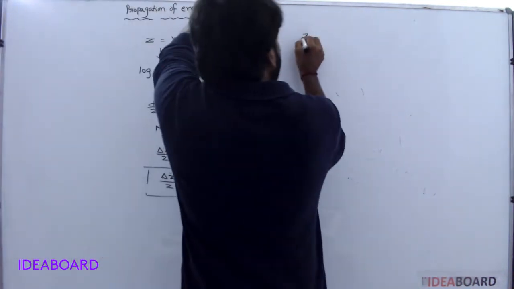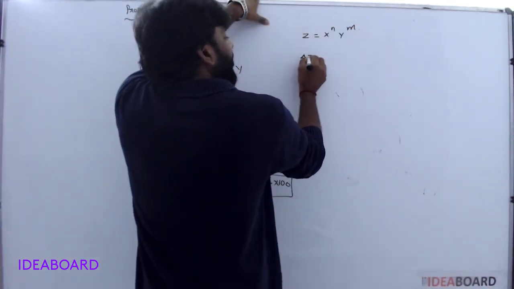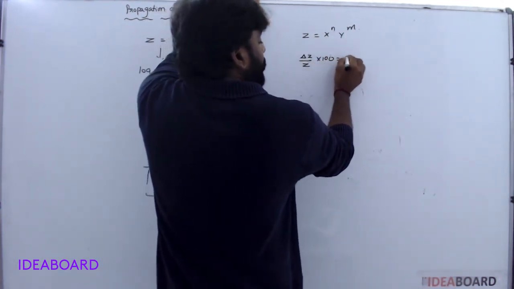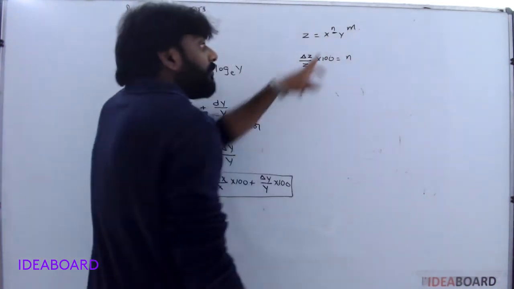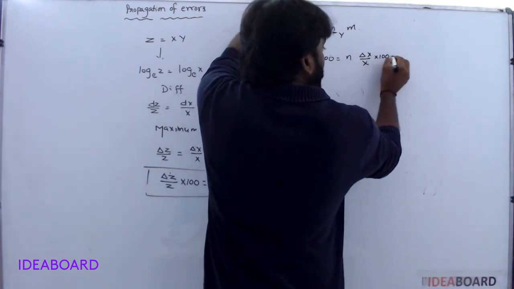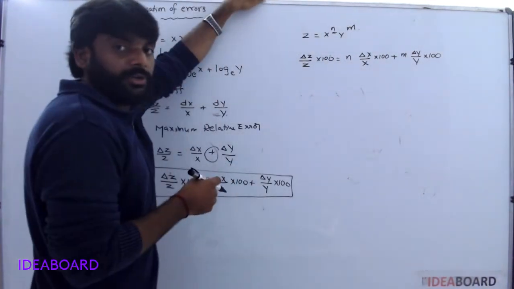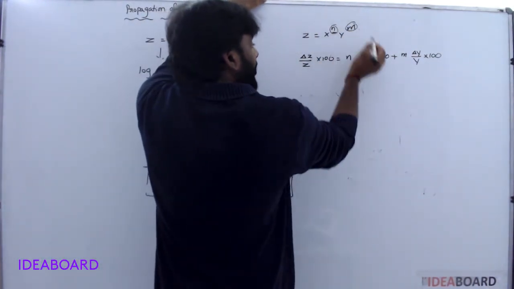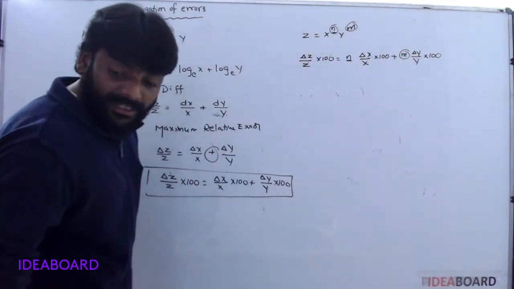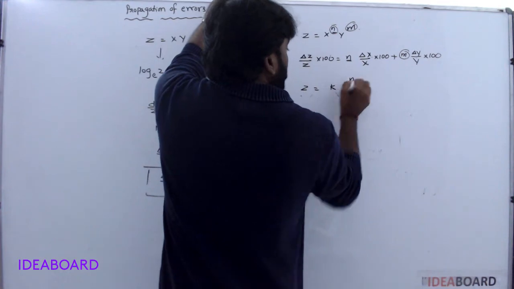For example, z is given as x power of n, y power of m. Delta z by z into 100 is equal to n into delta x by x into 100 plus m into delta y by y into 100, where you have taken this power in front. Understood? This power is taken in front, in percentage.